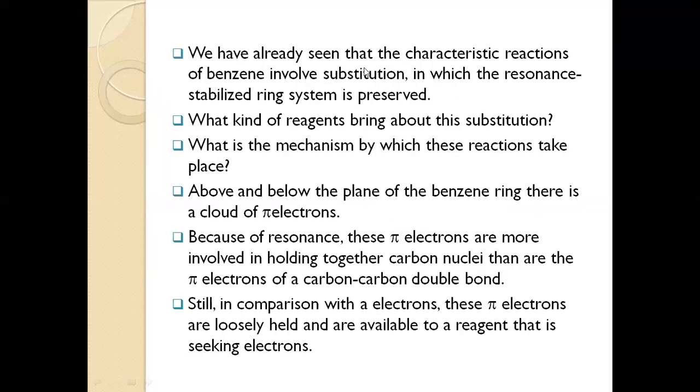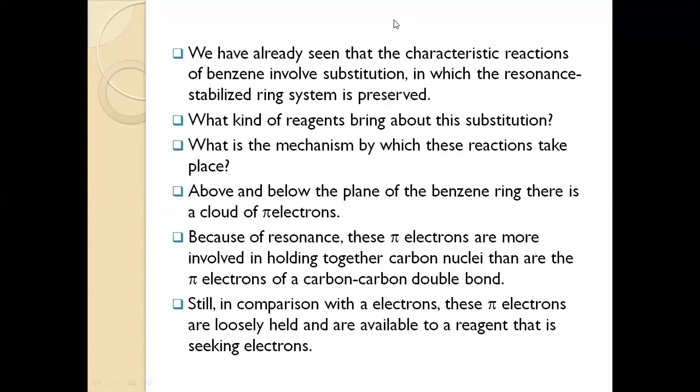Now we have already discussed the characteristic reactions of benzene for substitution, because the complicated and conjugated structure of benzene does not allow the entry of other compounds in its ring. So what kind of reactions bring about this substitution?